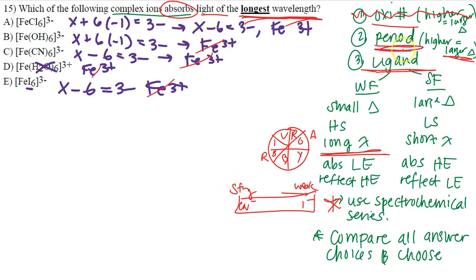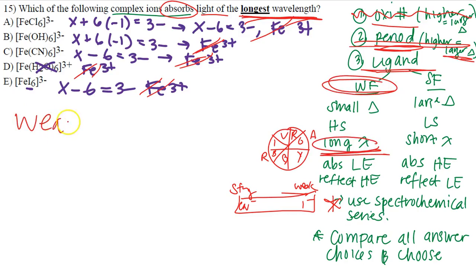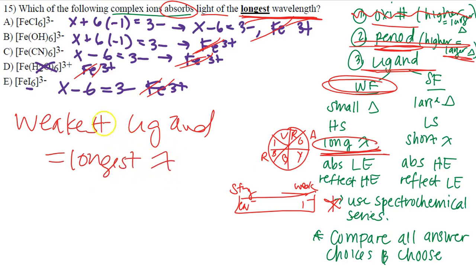What about period? Well, they're all iron. So we cannot compare and contrast that way. The only way we can compare and contrast these complex ions that are given is based on ligand. Okay? So we want the complex ion that's going to absorb the light of the longest wavelength. Long wavelength has to do with a weak field ligand. So whatever one has the weakest ligand is going to have the longest wavelength. Okay? That's the first thing I'm saying here.